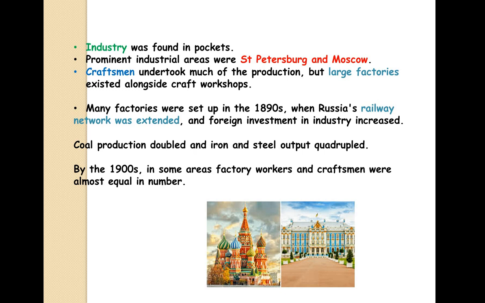Industry was found in pockets. It's not that no industries were there, but there were a few industries here and there, just for the production of grain maybe. Prominent industrial areas were St. Petersburg and Moscow, very important places in the history of Russia. Craftsmen undertook much of the production. Most of the production was undertaken by craftsmen, but large factories existed along with craft workshops. So it's not that everything was dependent on large factories.